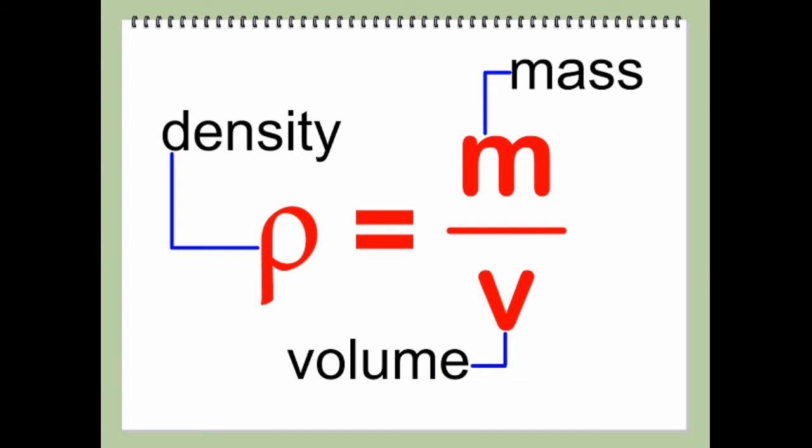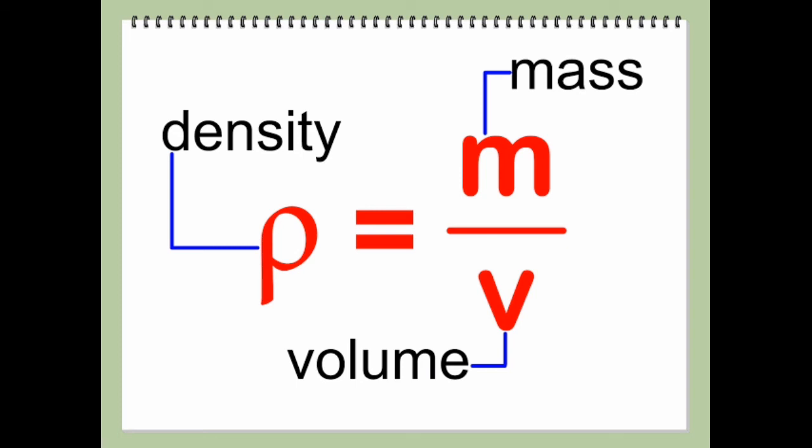Now the SI unit of density. The SI unit of mass is kg and of volume is meter cube. Thus the SI unit of density is mass upon volume, which equals kilogram per meter cube. In the CGS system, the density is measured in gram per centimeter cube.